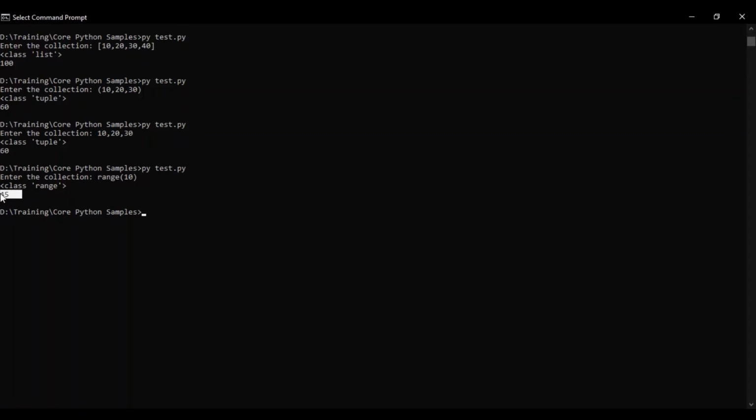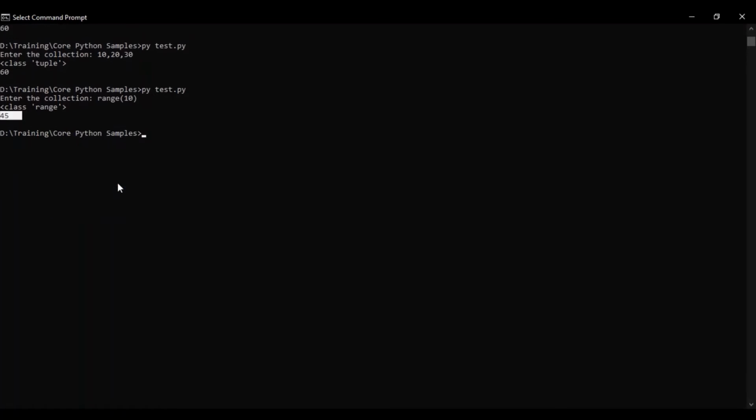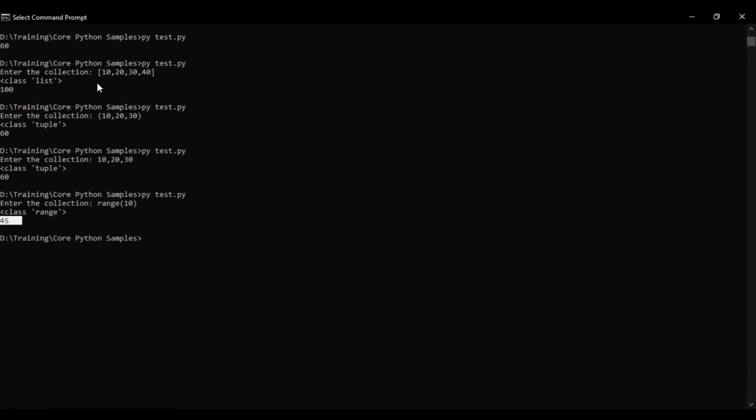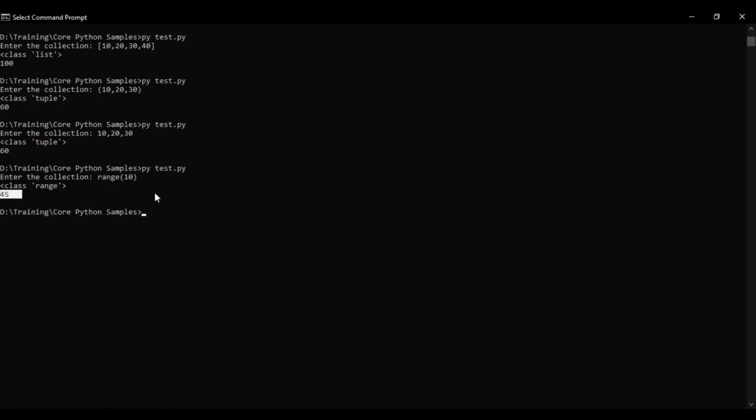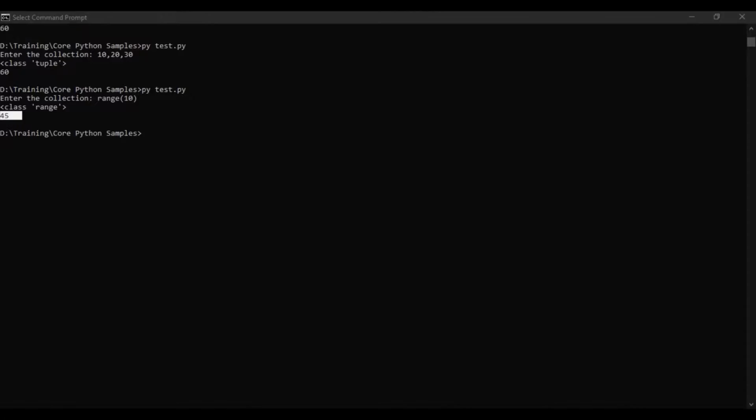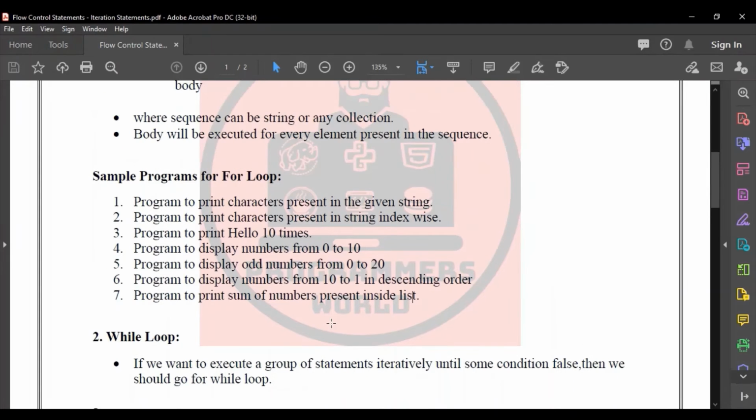So like this, with the help of the eval function, we can use any type of collection and evaluate it to perform some operations according to our needs. With this, we can print the sum of n numbers present in a list or a tuple or anything. So these are all the different programs that I wanted to illustrate for the for loop.